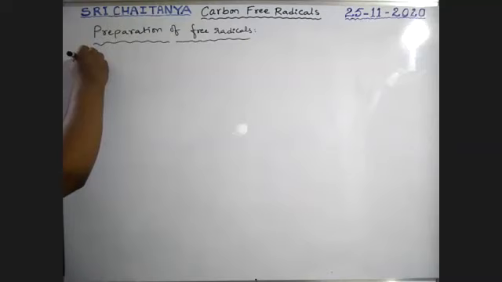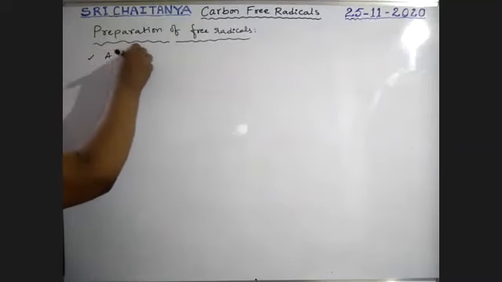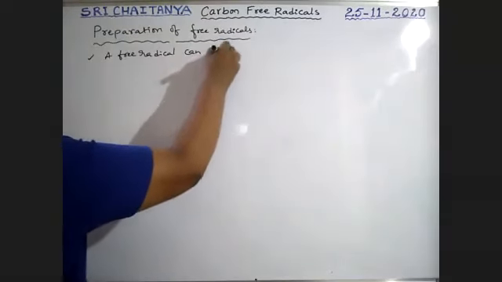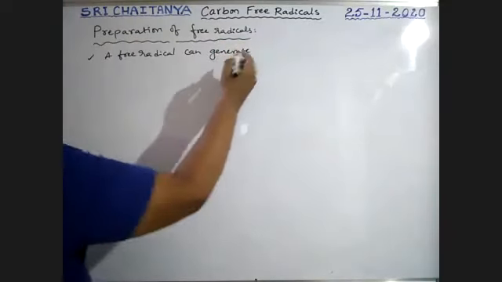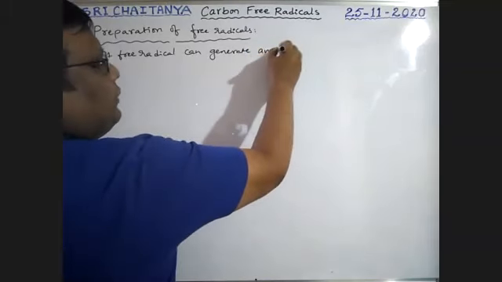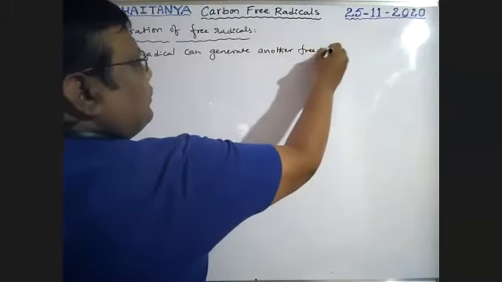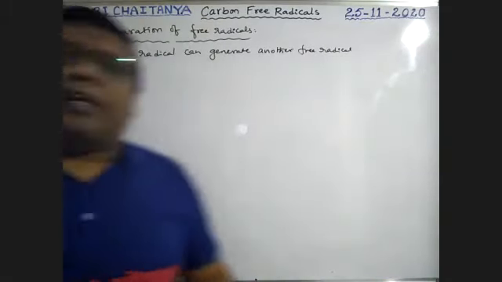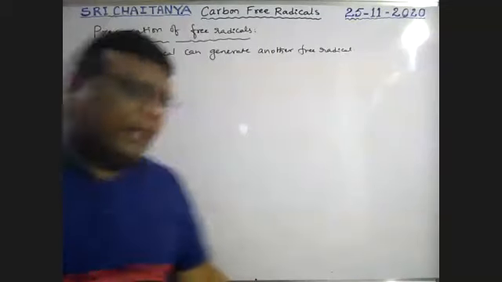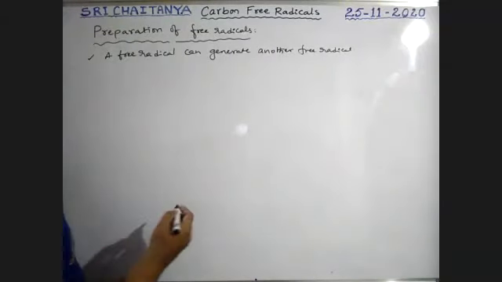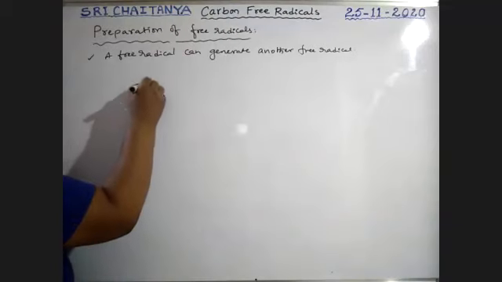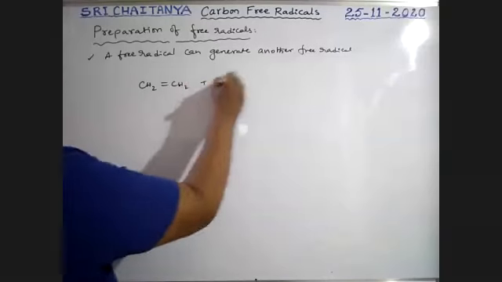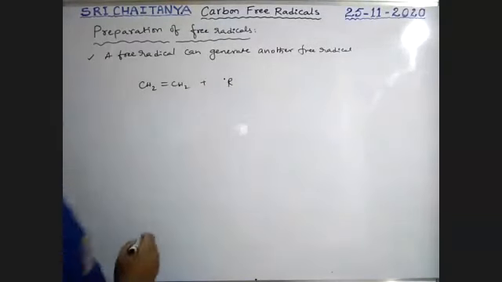So a free radical can generate another free radical. A free radical can generate another free radical. See some examples, boys. So that is from alkenes. That is CH2 double bond CH2, an alkene. If this alkene reacts with an alkyl free radical,